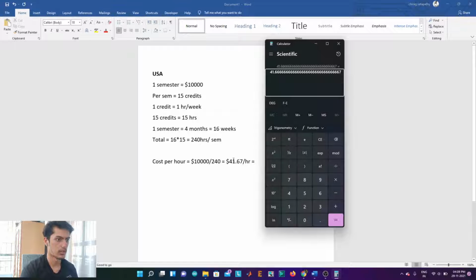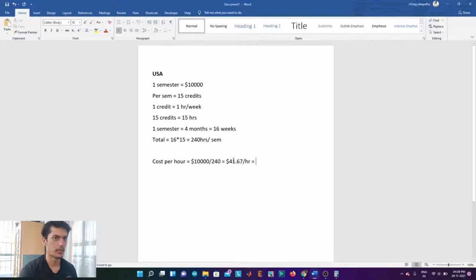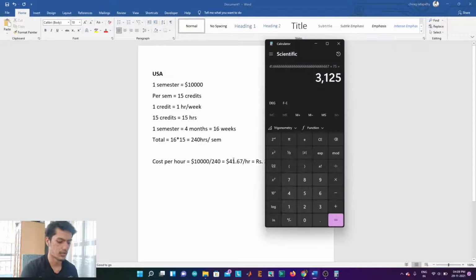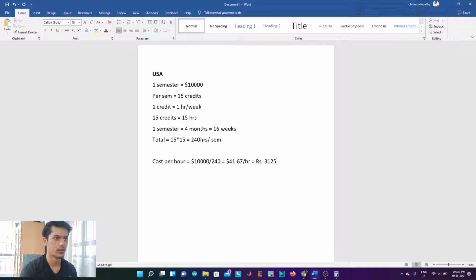per hour, which if I multiply it by 75, which is rupees 3125. So basically in USA, if you're doing an undergraduate, you're paying 3,125 rupees per hour. Now let's take India.